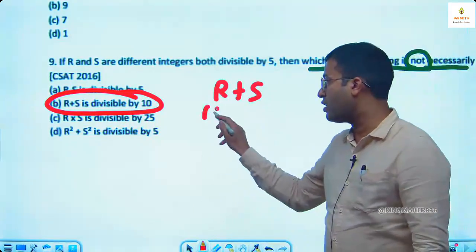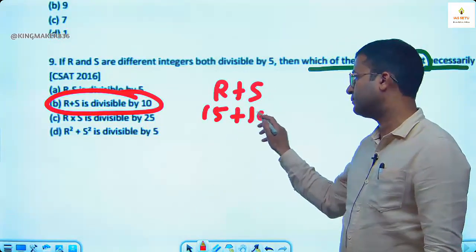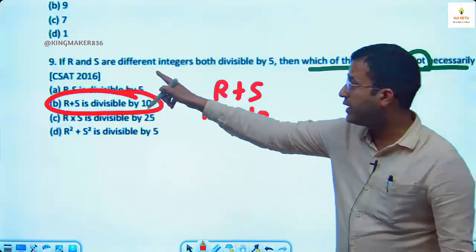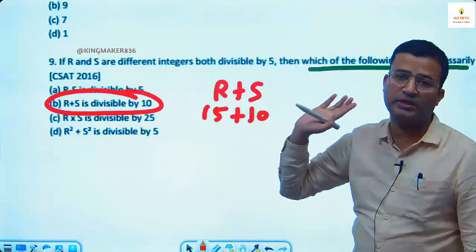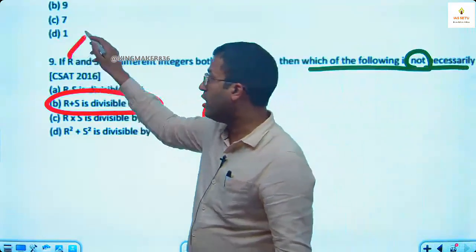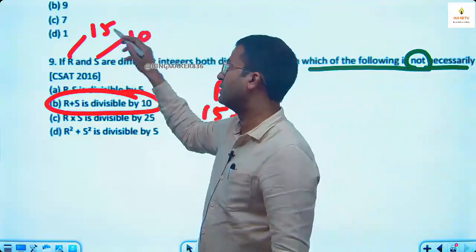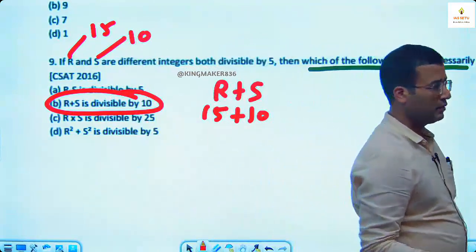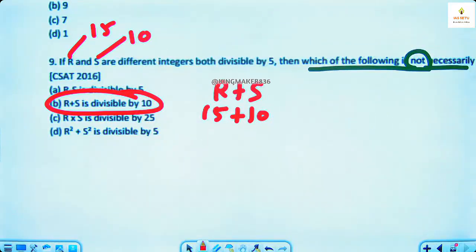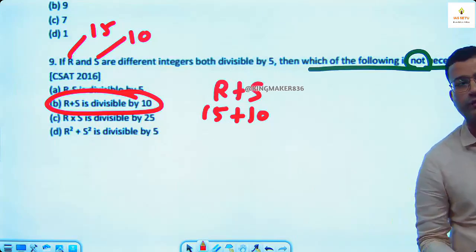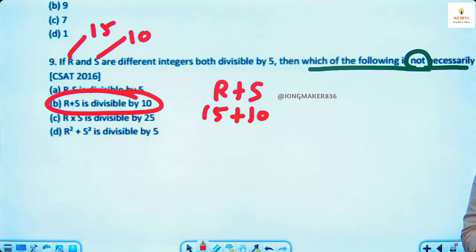You take R 15, S 10. R and S are different integers, both multiples of 5. This is also one of the things where you check the question with values. You can put some values and check the question.